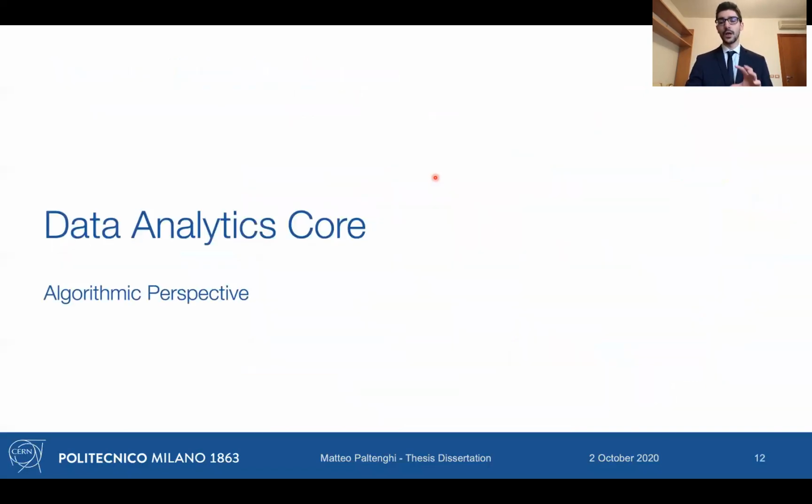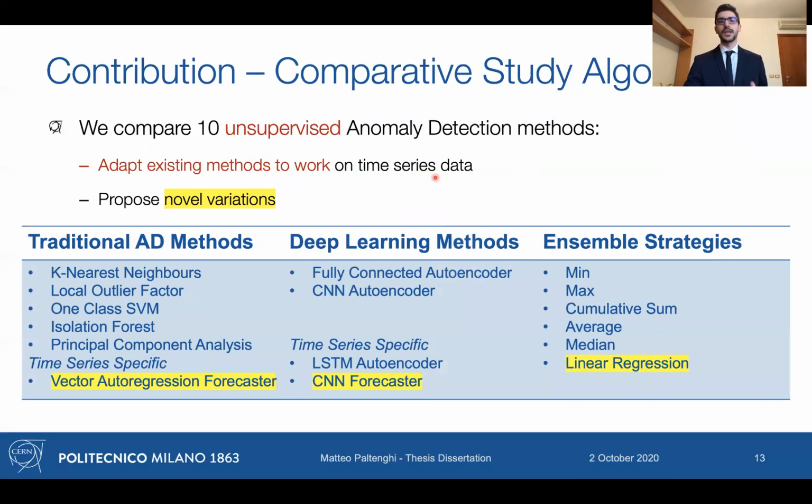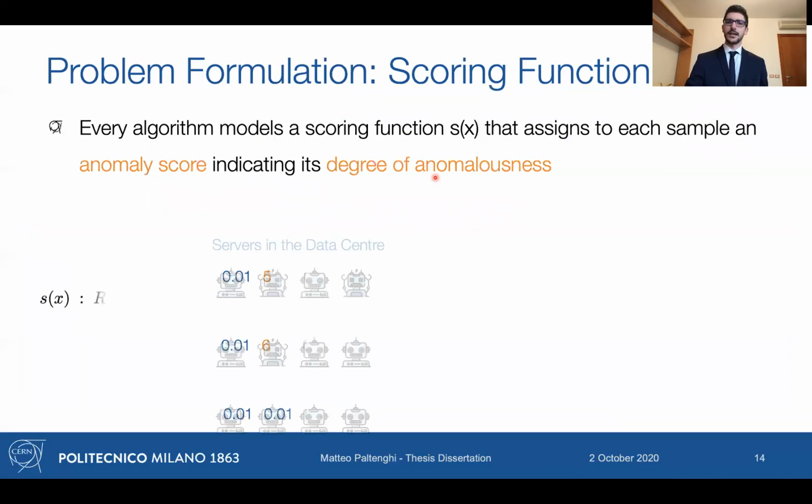Let's now go into the core, so those algorithms. Now that we move into the algorithmic perspective, as we said, we have benchmarked 10 methods, and we benchmark both existing methods that were adapted to work for our particular problem formulation, but also novel variations. We group them into the traditional methods, the deep learning methods, and also the ensemble strategies. We will go into the details in the next slide.